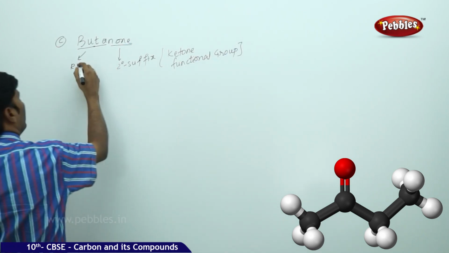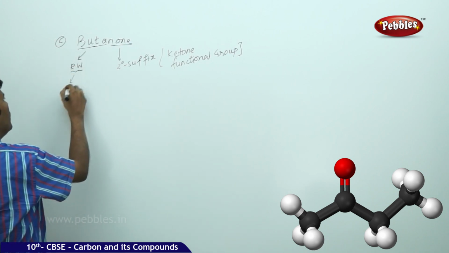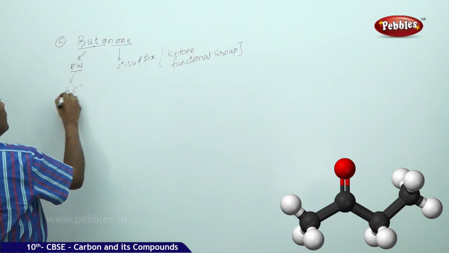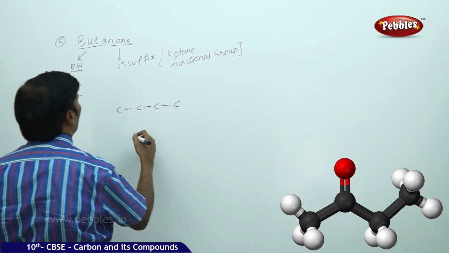So if but is the root word, but means the number of carbons is 4. So root word, 4 carbons. So therefore 1, 2, 3 and 4.